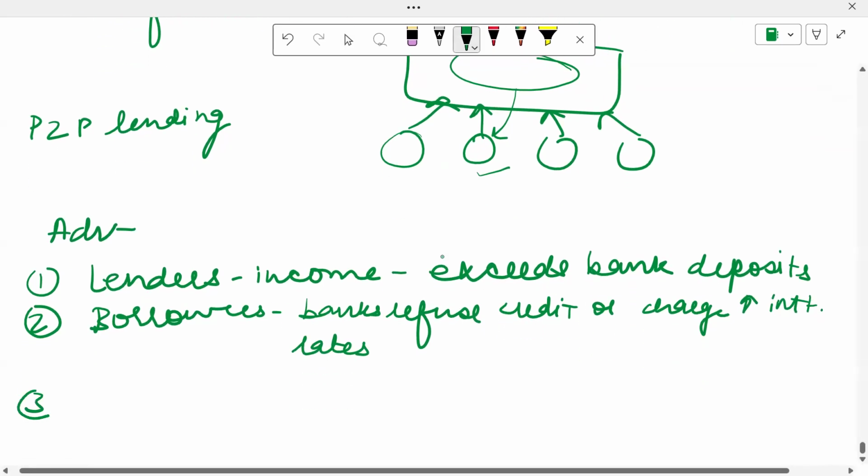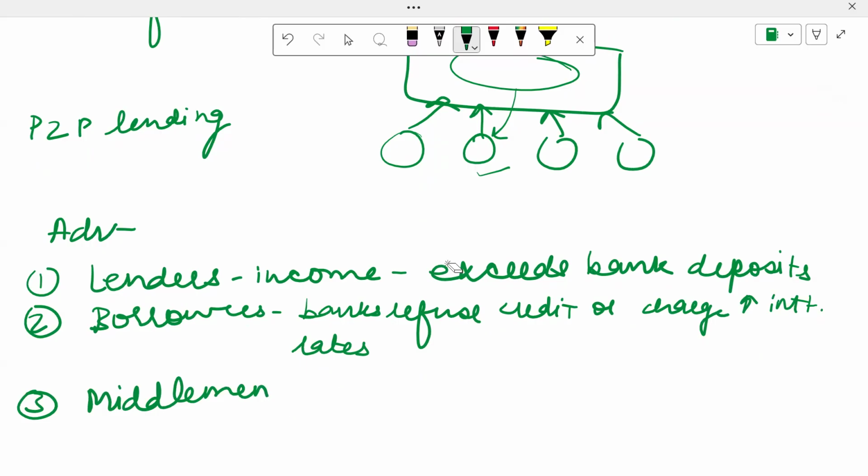And the third benefit over here is that the middlemen get eliminated. So who's the middleman? Usually, if you're taking a loan, there will be one person who is borrowing, one person who's lending, and one intermediary, one mediator who's going to connect both of these parties together.